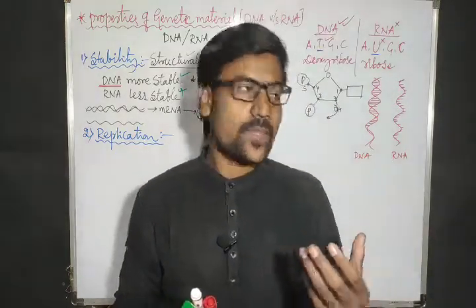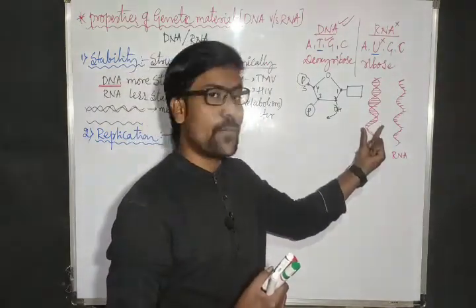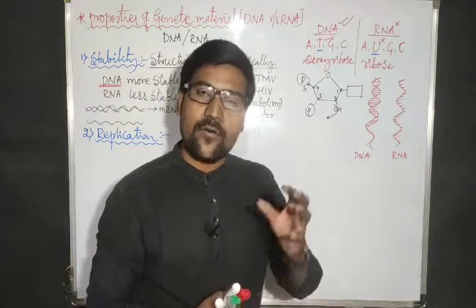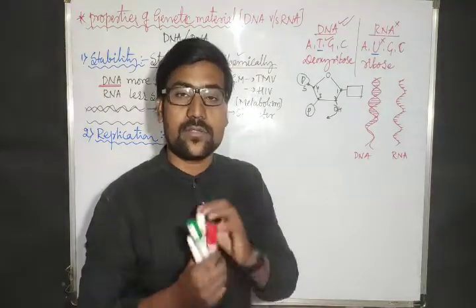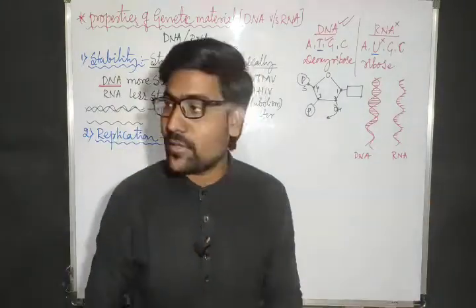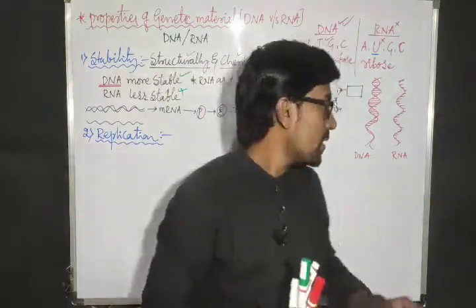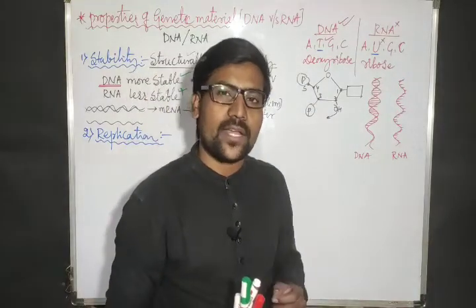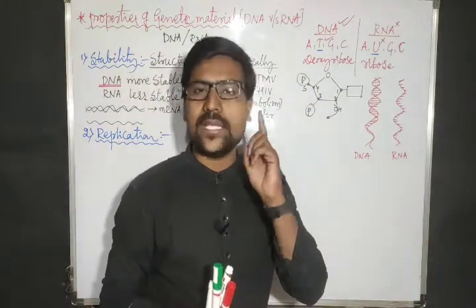Say for example, one DNA producing 2 copies, 2 copies producing 4 copies, 4 copies becoming 8 copies. This is how the number of copies increases. That process is replication. And RNA also replicates. Both are replicating. But one thing is there here.